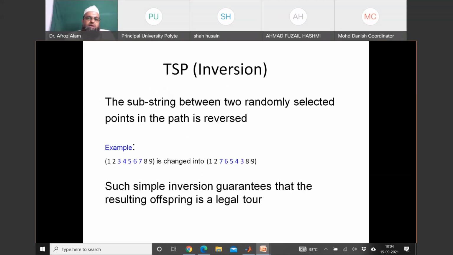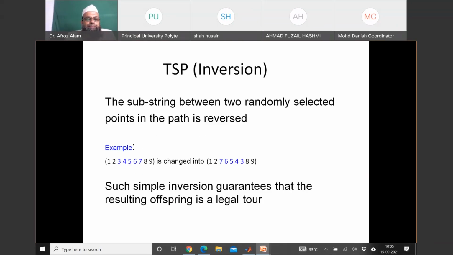Fine. Now inversion. We are maintaining proper sequence, but we started from a random case. So maybe our optimal solution is not following that sequence. So we need to invert the sequence of a chromosome, so that we will not miss the optimal solution from our search space.